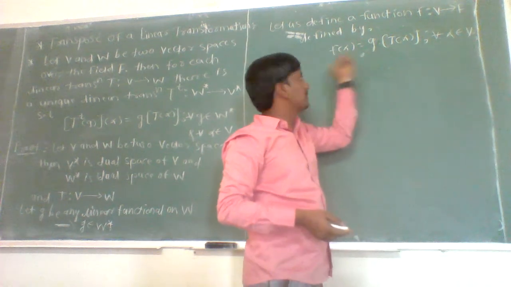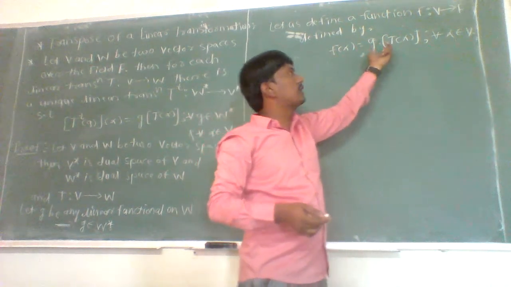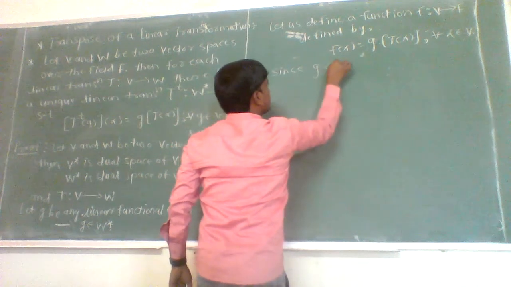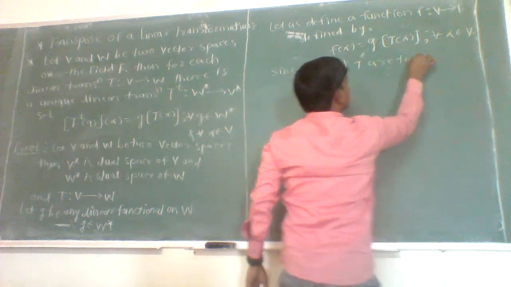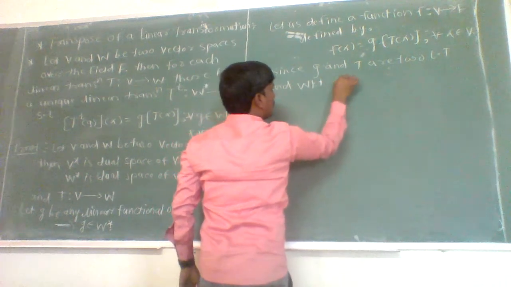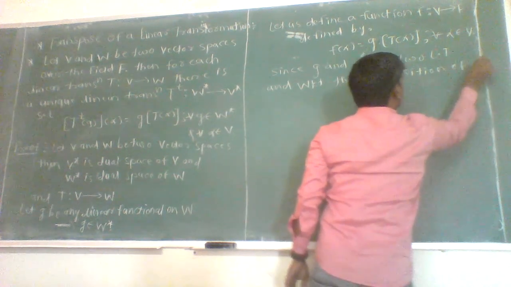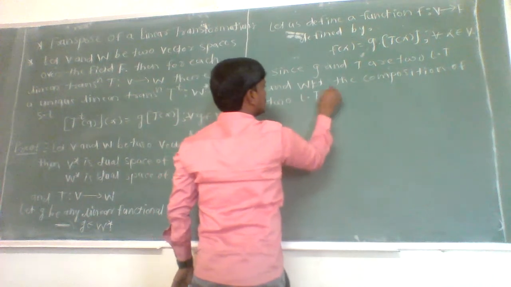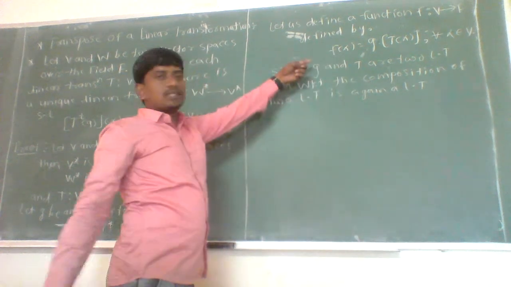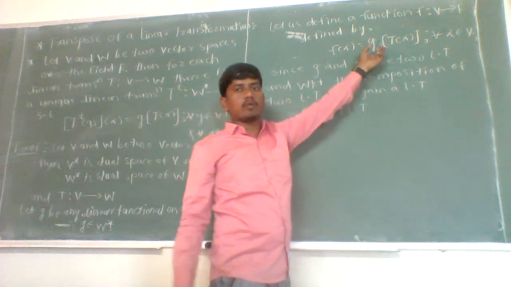Since G is a linear functional, it implies that G is a linear transformation, and T is also a linear transformation, and we know that the composition of two linear transformations is again a linear transformation, which implies f is a linear transformation, since it is the composition of two linear transformations G and T.